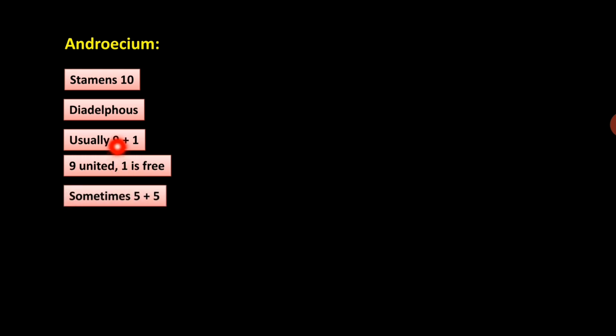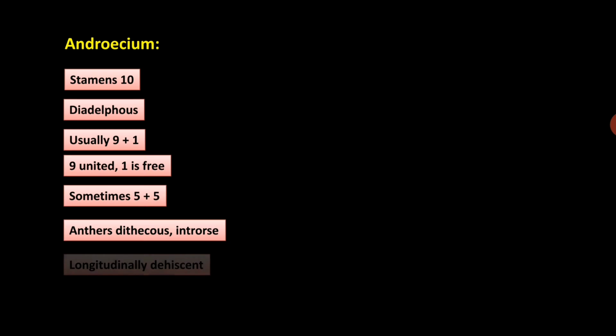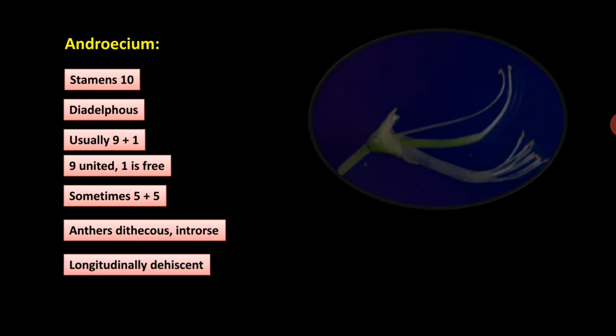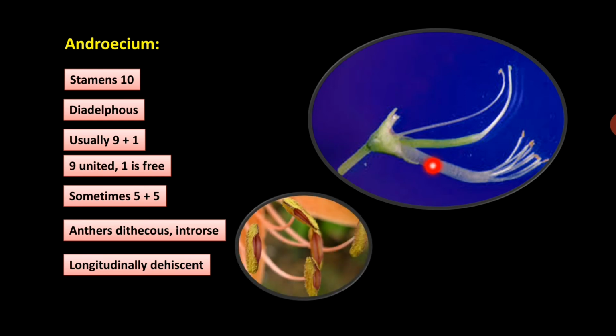Then coming to androecium, stamens are 10, diadelphous, usually 9 plus 1. That means 9 stamens are united and 1 is free, that is the diadelphous condition. Sometimes in some plants a 5 plus 5 condition is there. Anthers are dithecous, introrse, longitudinally dehiscent. So here you can see 9 plus 1, 9 stamens are united and a single stamen is free. This is the carpel. And here you can see longitudinally dehiscing anthers.